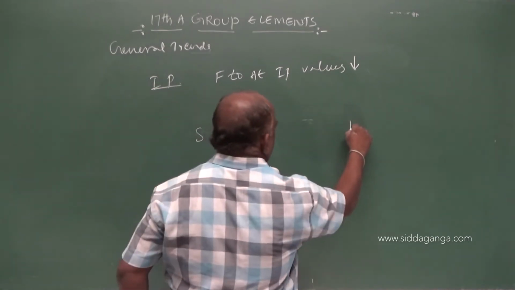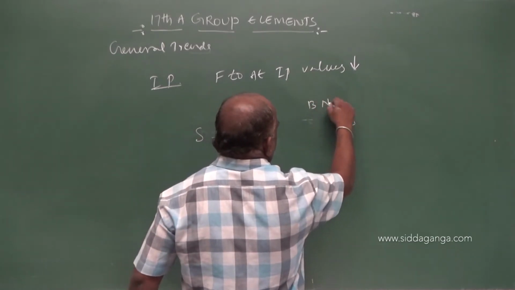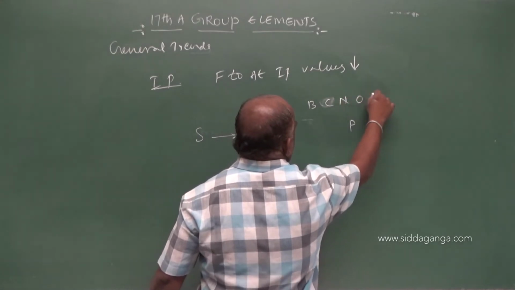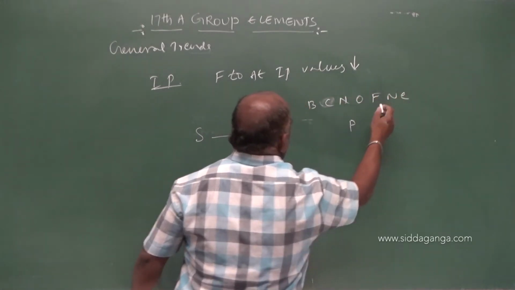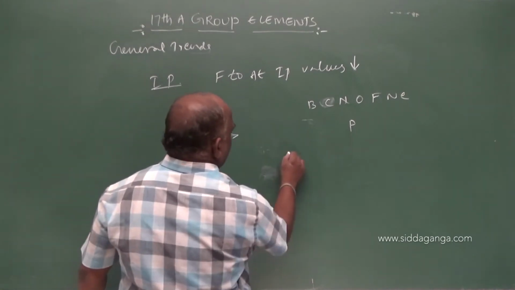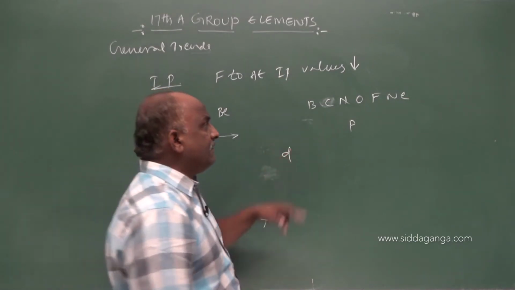Boron, carbon, nitrogen, oxygen, fluorine, neon are P block elements. Here D block elements. From left to right, IP value increases.